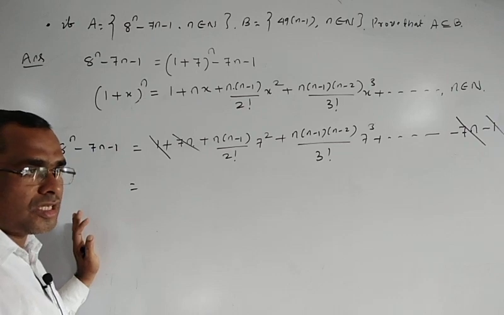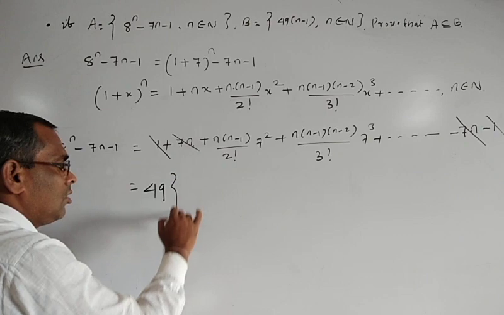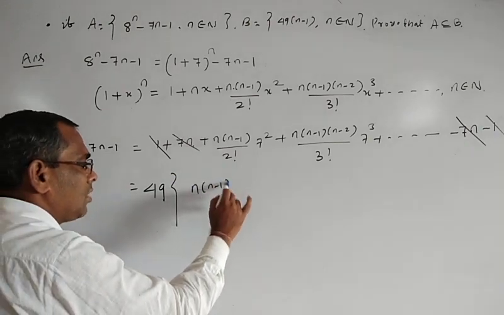Now take 7 square common. If we take 7 square common, it gives 49, so 49 into n into n minus 1 by 2 factorial.